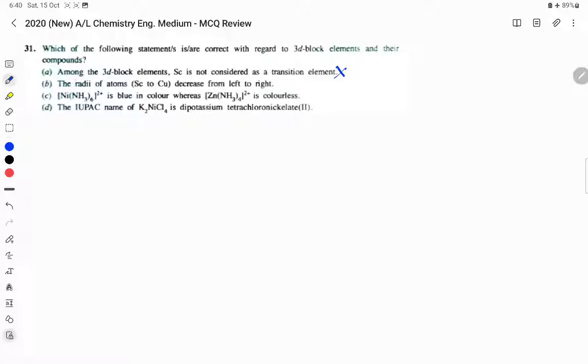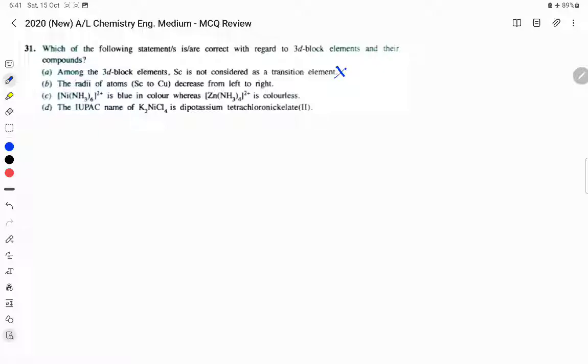any element which contains unpaired d electrons in their metal ions, but the new syllabus definition contains a transition element which has unpaired electrons in the element or an ion. So if an ion or an element has unpaired d electrons, it's a transition element.